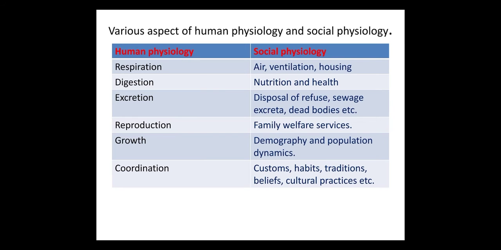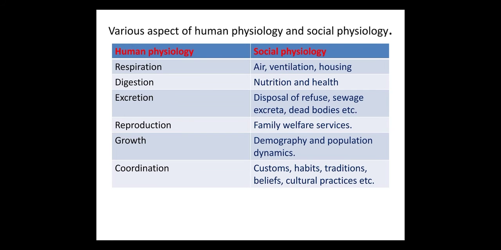Various aspects of human physiology and social physiology. Respiration: air ventilation, housing. Digestion: nutrition and health.